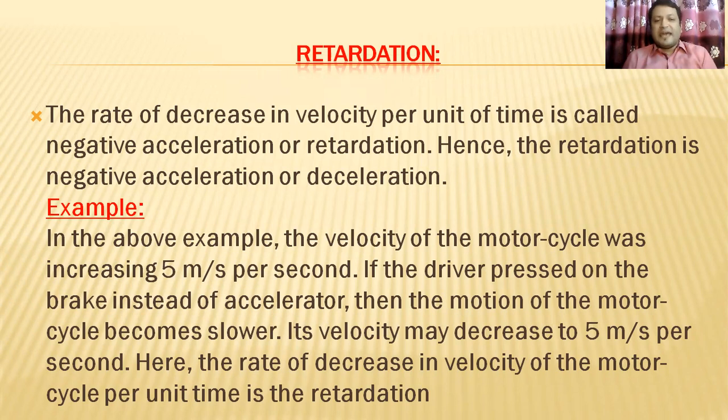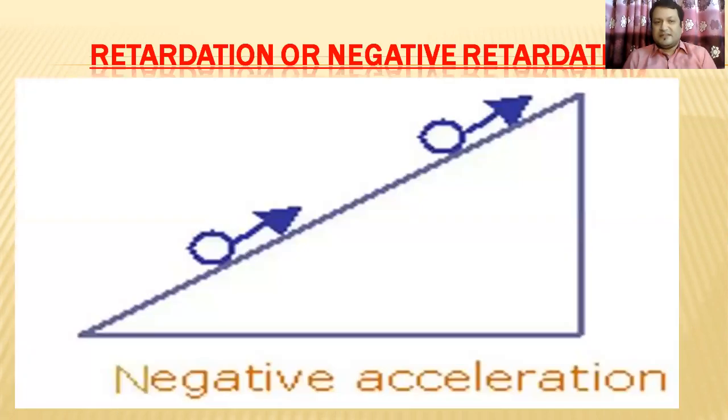So, for example, in the above example, the velocity of the motorcycle was increasing by 5 meter per second. If the driver presses the brake instead of the accelerator, then the motion of the motorcycle becomes slower. Its velocity may decrease by 5 meter per second. Here, the rate of decrease in velocity of the motorcycle per unit time is the retardation. So, do you understand? This is so easy.